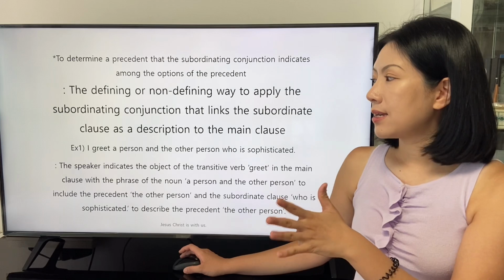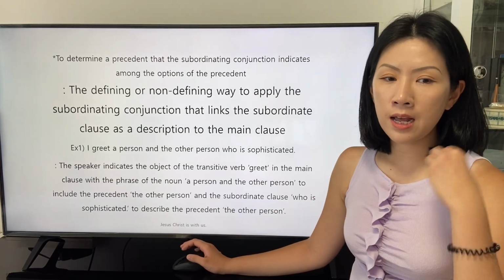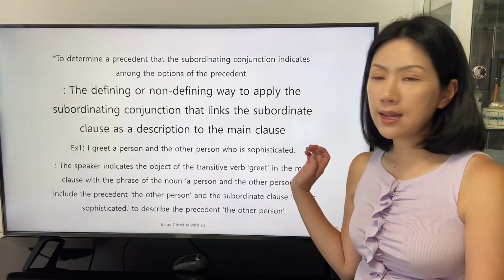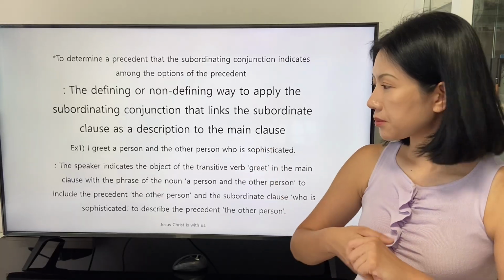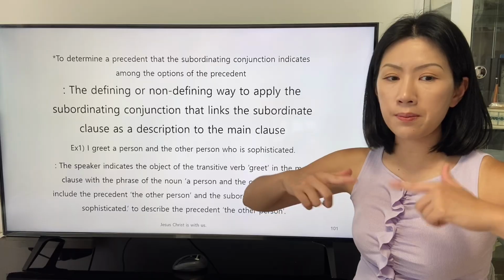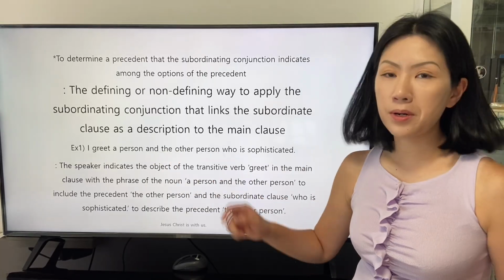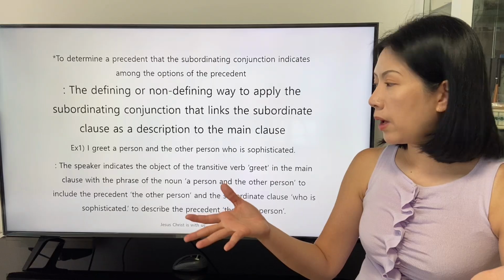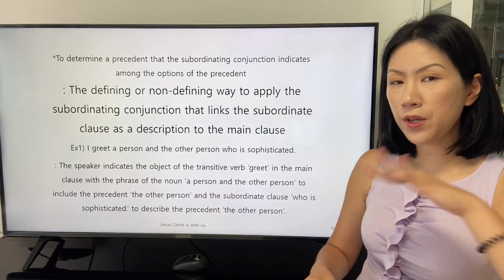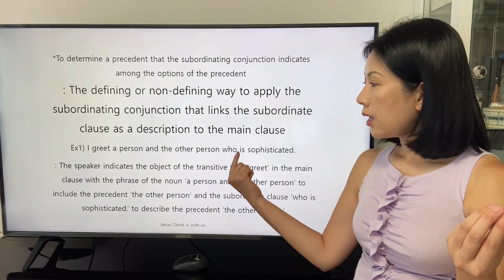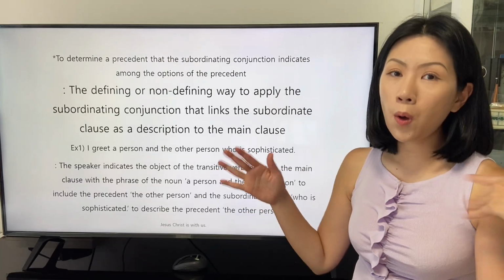There's a sentence. I greet a person and the other person who is sophisticated. In this sentence, we find that the subordinate clause is applied to describe the other person as the only precedent. The reason why I could figure out this fact is the form of the be verb is. And there is no comma.